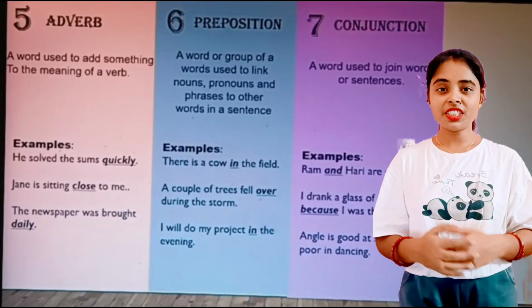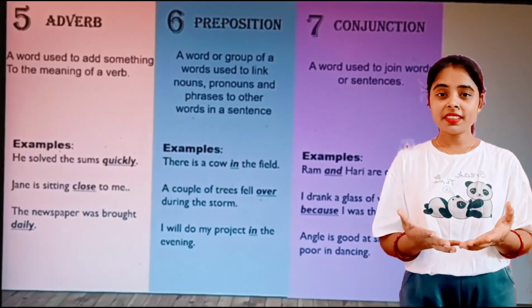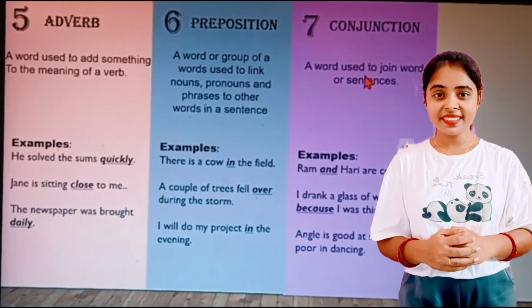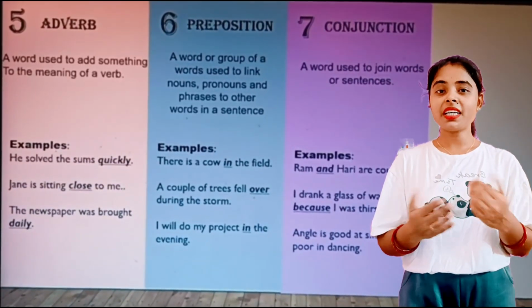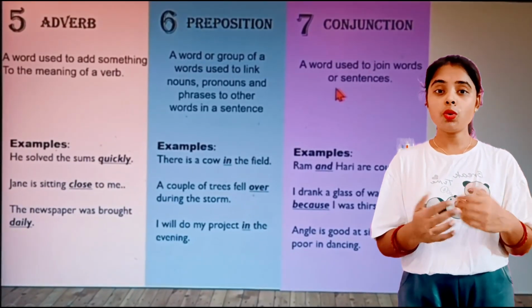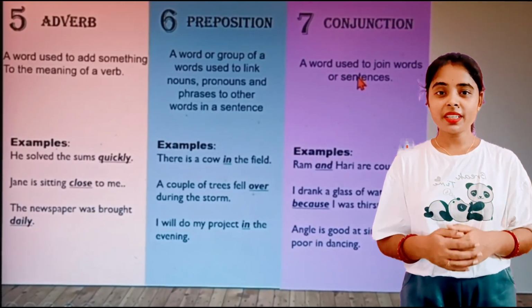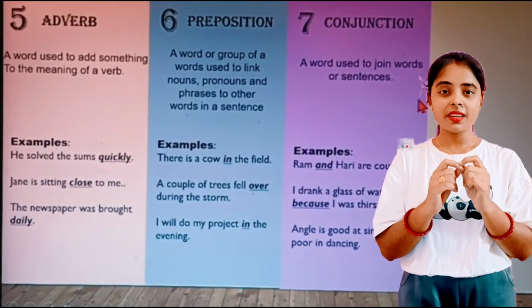That is conjunction. What is a conjunction? A conjunction is a word that is used to join words or join sentences. Like and, or, but, because, since, though, and many more. Now let's see a few of the examples. Look into it and you will understand how two sentences or two words are joined.